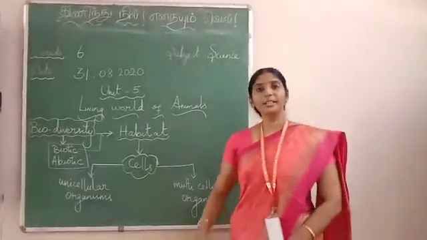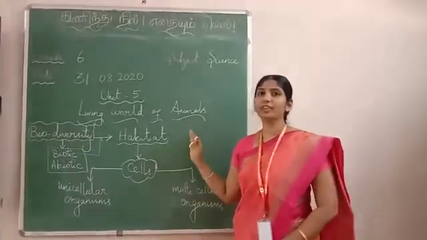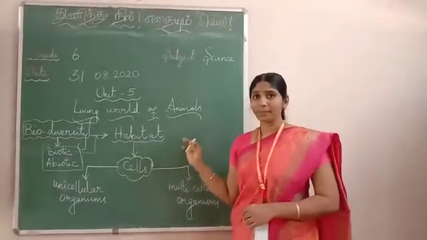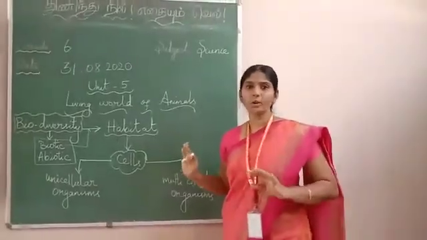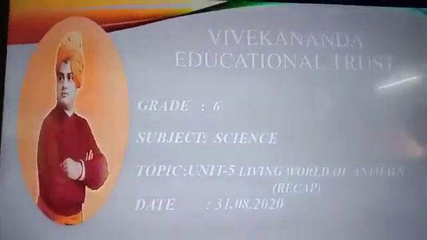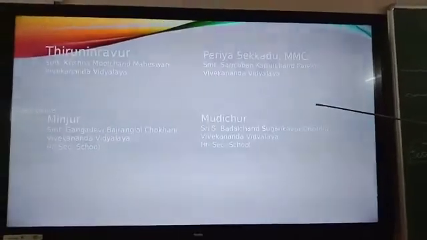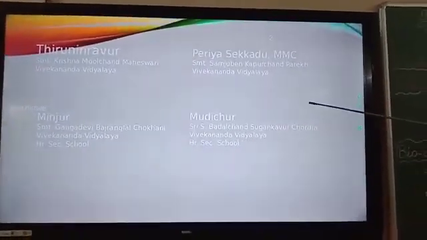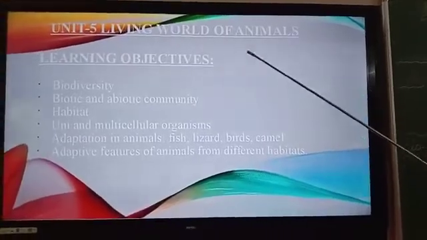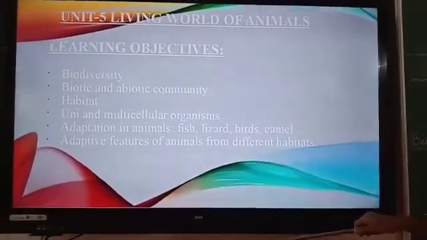Last class we discussed the lesson Living World of Animals, completed, isn't it children? Yes, today we are going to recall the whole concept. So what are the topics we learned here?